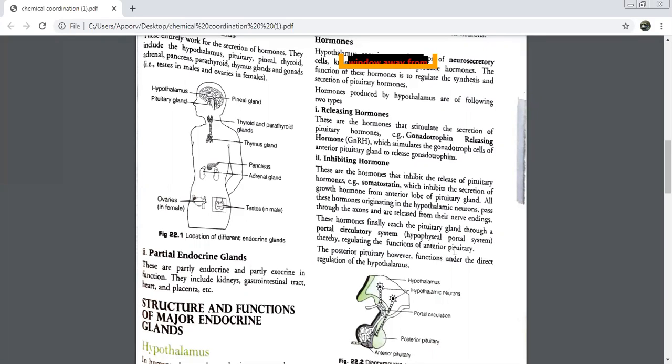So it is controlling the function of the anterior pituitary. If you remember, hypophyseal blood vessels were connecting to anterior or posterior? Anterior. Very good. So please listen to this line very carefully. This hypophyseal portal system is regulating the function of the anterior pituitary. It is regulating the function of which pituitary? Anterior pituitary. And if you remember, we told you that in the posterior pituitary, what was connected?